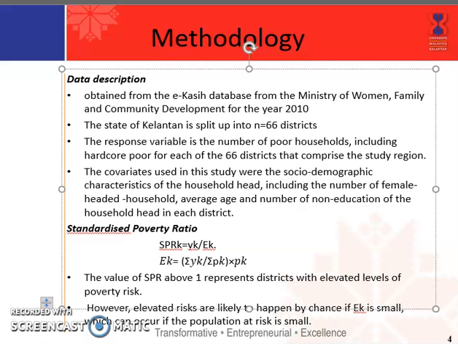The value of SPR above 1 represents a district with elevated levels of poverty risk. However, elevated risks are likely to happen by chance if E_K is small, which can occur if the population at risk is small.